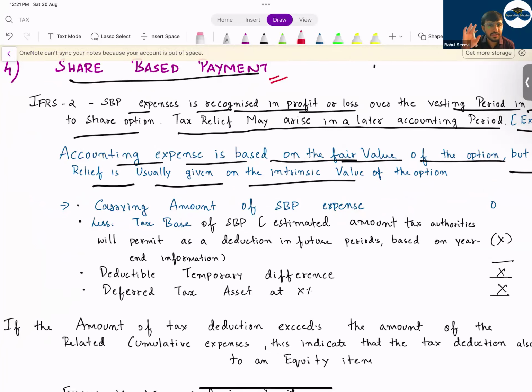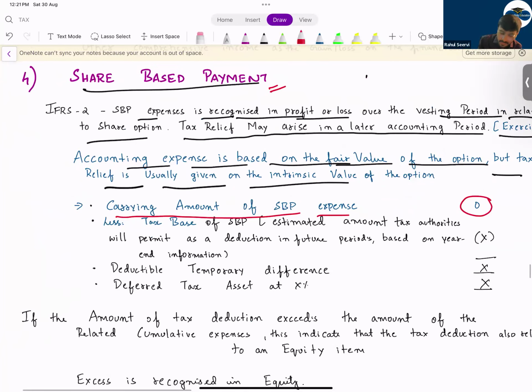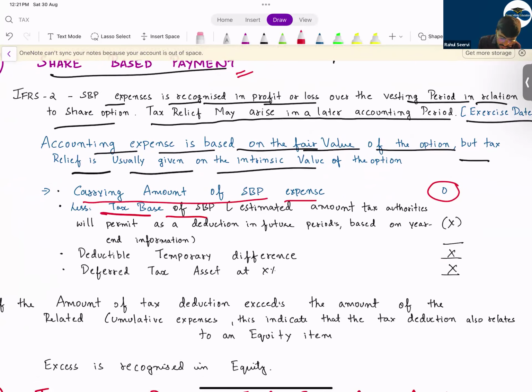There will be no deferred tax liability. So see here, the carrying amount of share-based payment expense will be zero, less the tax base of share-based payment, the estimated amount tax authorities will permit as a deduction in a future period based on the year-end information. Based on each year-end information, you'll calculate this value. Then you'll get the deductible temporary difference.